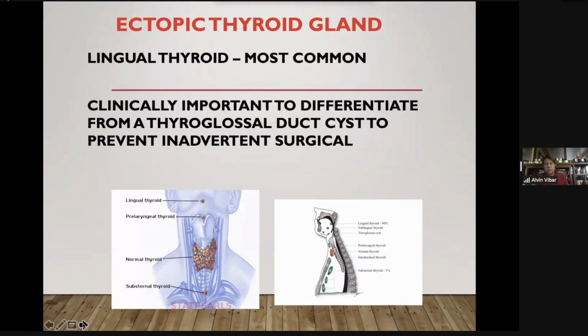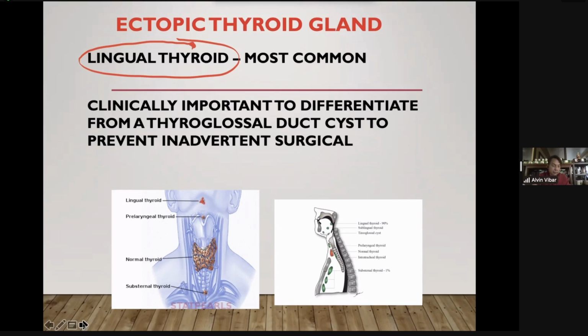The most common location of an ectopic, what is the meaning of ectopic? Whenever you encounter the term ectopic, what does it mean? Not in the original position. Very good. And the most common location of ectopic thyroid gland is lingual, which means there's failure of descent.